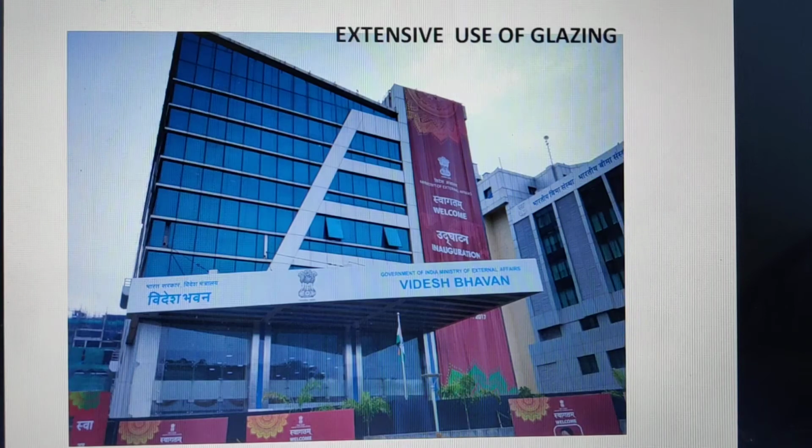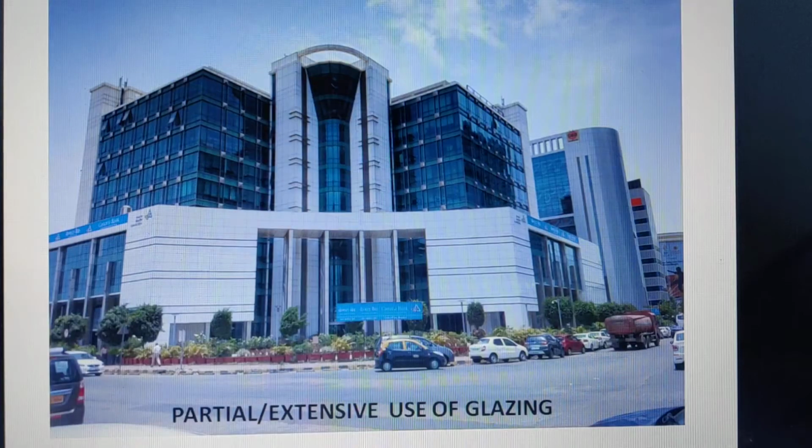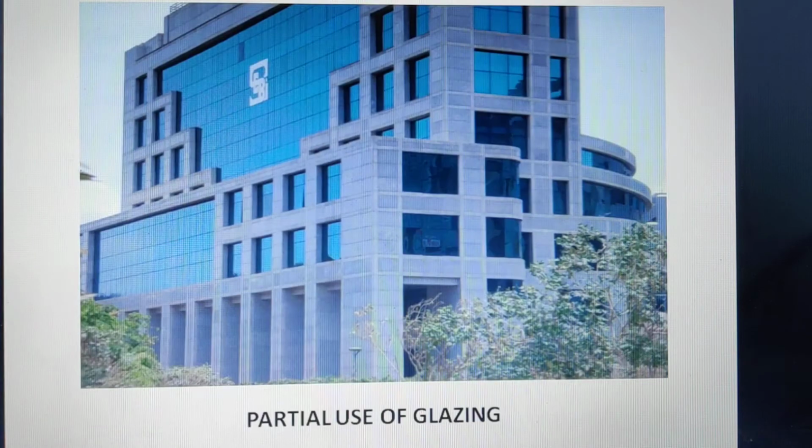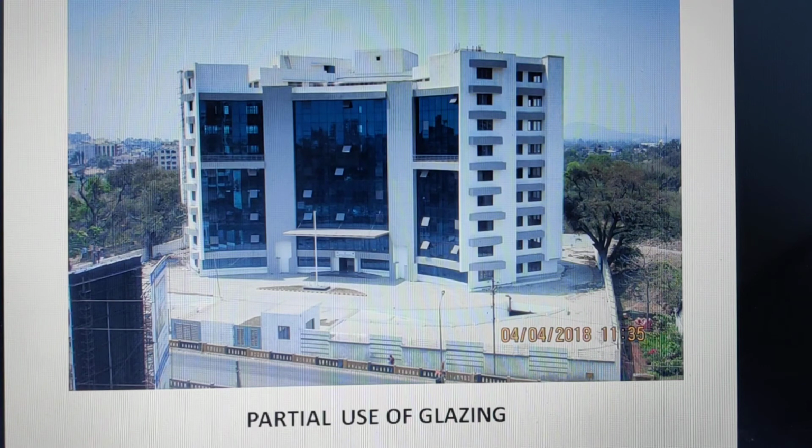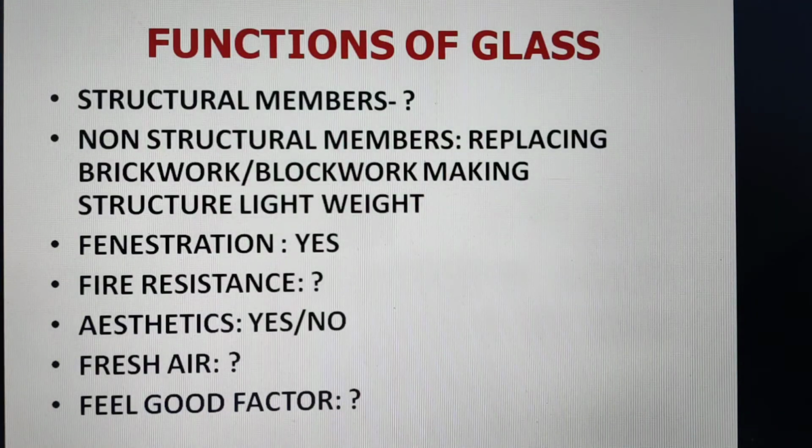Here also with ACP. Here also extensive use, you can say, though in some part ACP has been used. Here also in the back portion, rear portion, extensive use has been done, but in the front portion partial use has been done and it looks beautiful. Here partial use of glazing has been done. Here also.